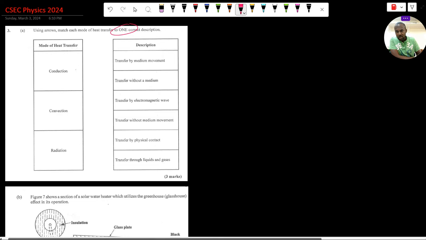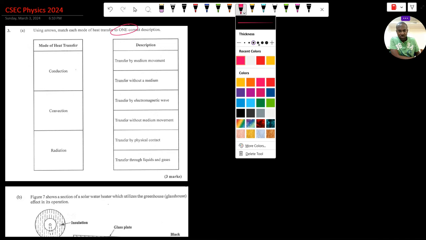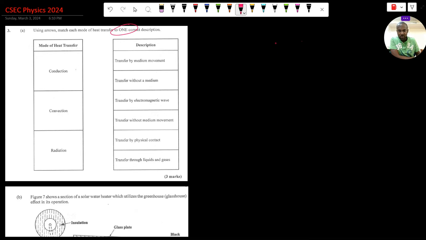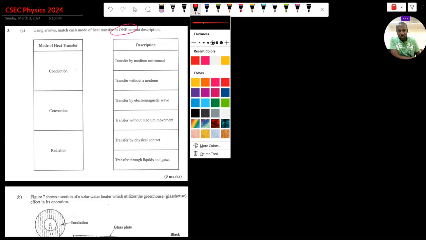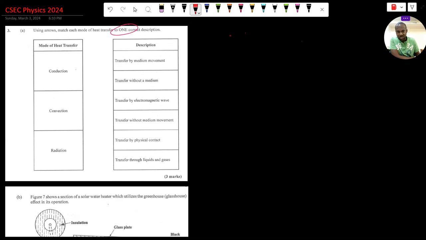So, we must pay attention to the instructions in questions in order to do well. Even if we find more than one description which actually matches a particular mode of heat transfer, the question specifically says that we're supposed to match it to one, right? So we're supposed to match each mode of heat transfer to one correct description. So what we probably should do is to find the one which is the most appropriate and match it to that, right? So let's speak about conduction and let's see which of these properly matches conduction.